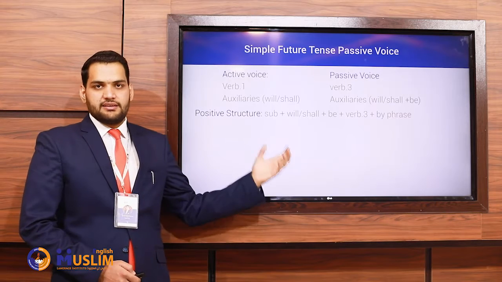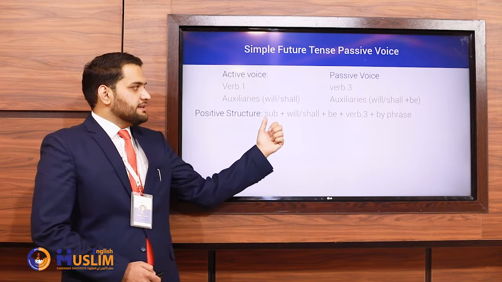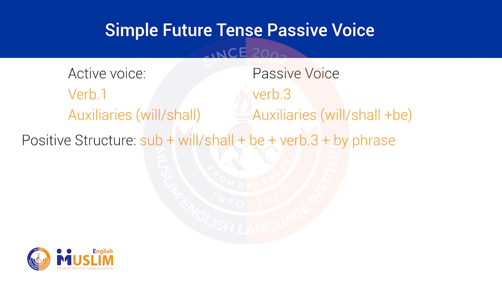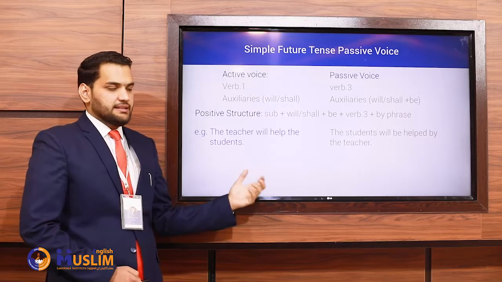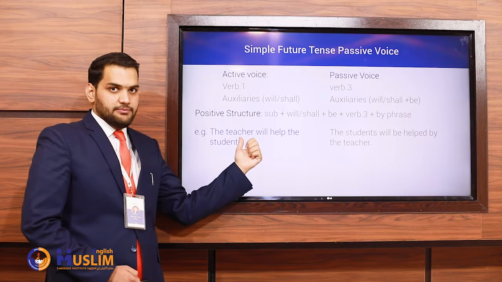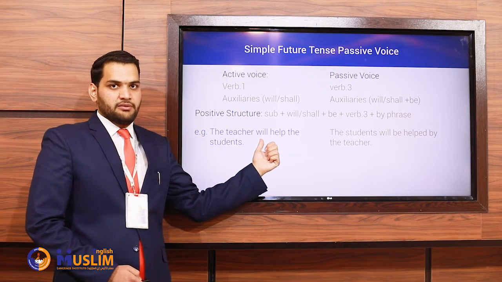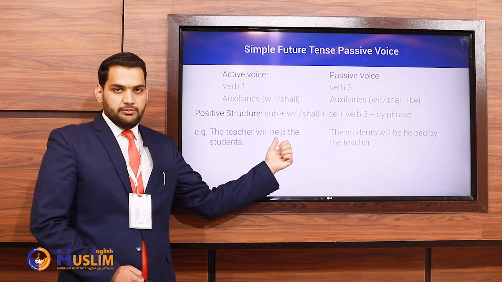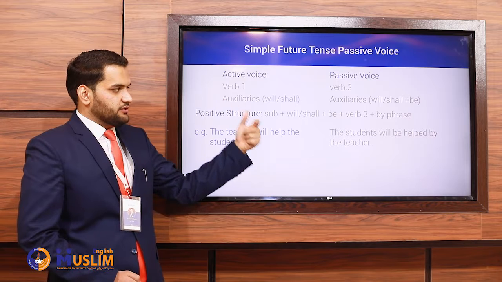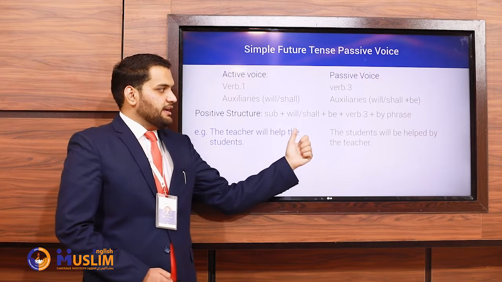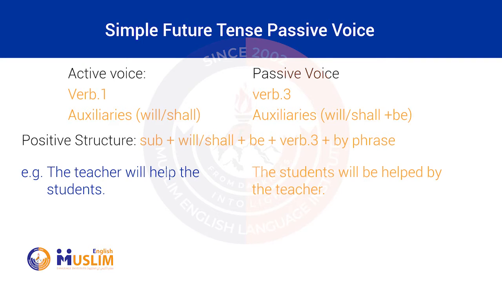Let's talk about the positive structure. That is, subject plus will or shall plus be plus verb 3 plus by phrase. For example, the teacher will help the students. In this sentence, the teacher is the subject. Will is a helping verb. Help is verb 1. And the students is the object. If you want to change it to passive voice, you have to say, the students will be helped by the